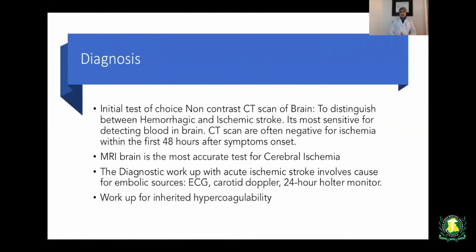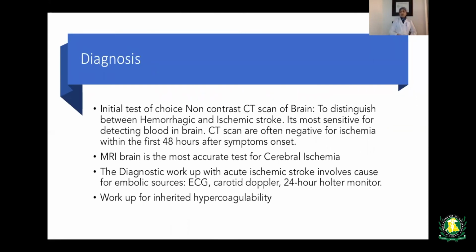First of all, when a patient presents with these symptoms, we have to do the workup right away. The first choice is a non-contrast CT scan of the brain to distinguish between ischemic stroke and hemorrhagic stroke. It's more sensitive for detecting blood in the brain. A CT scan can be negative for ischemia within the first 48 hours after symptom onset, whereas it's very diagnostic for hemorrhagic stroke.